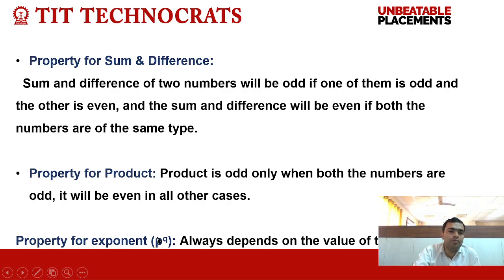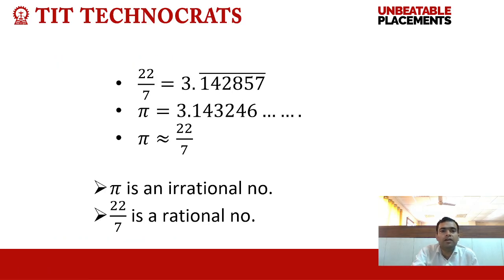For example, P raised to the power Q will be odd if P is odd, and P raised to the power Q is even if P is even. It only depends on the base, not on the exponent. Clear? Now 22 by 7 is